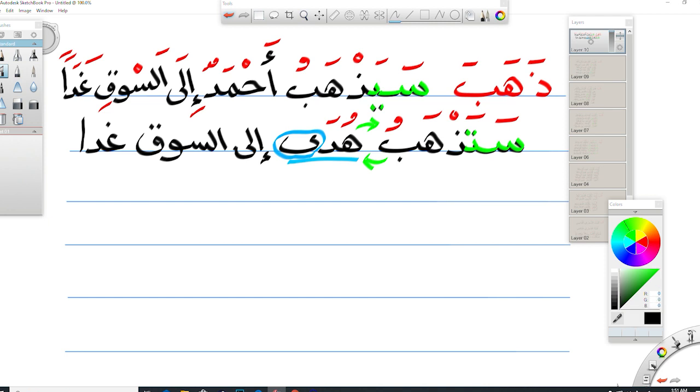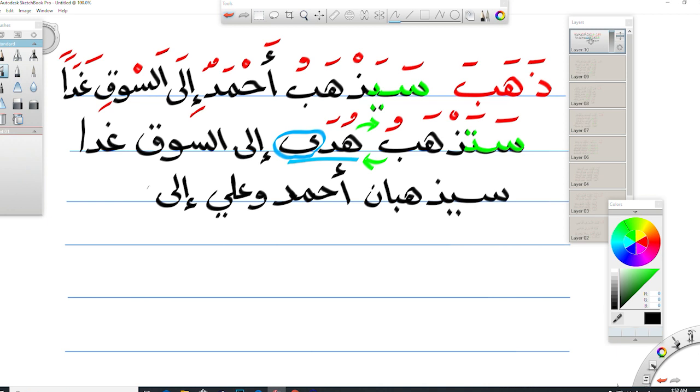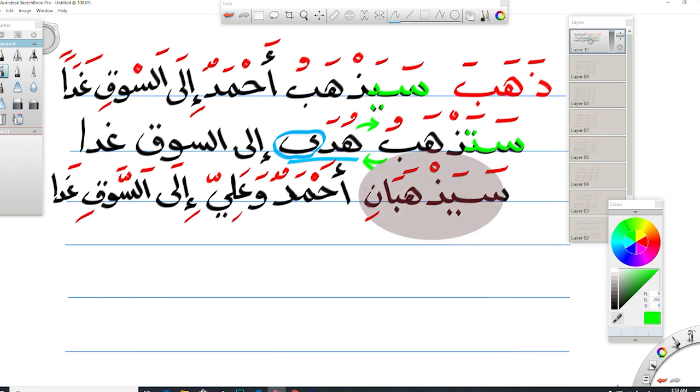Let's take the next example, which is for dual masculine. We'll separate the dual masculine from the dual feminine because there will be some differences. سيذهبان أحمد وعلي.